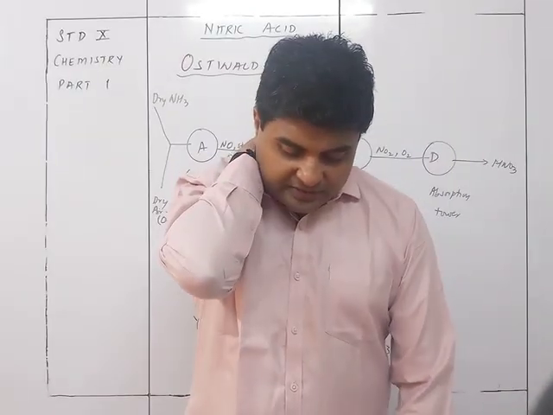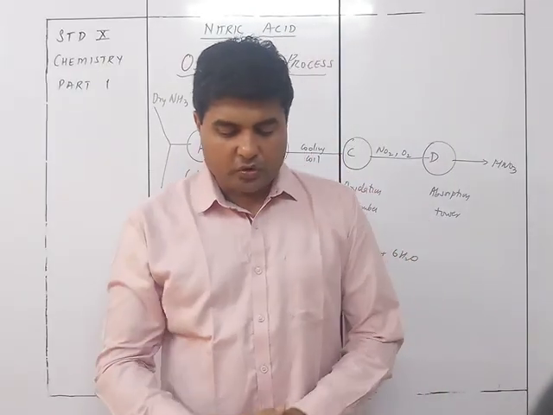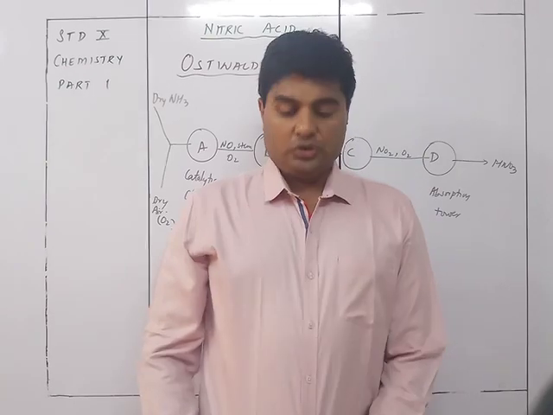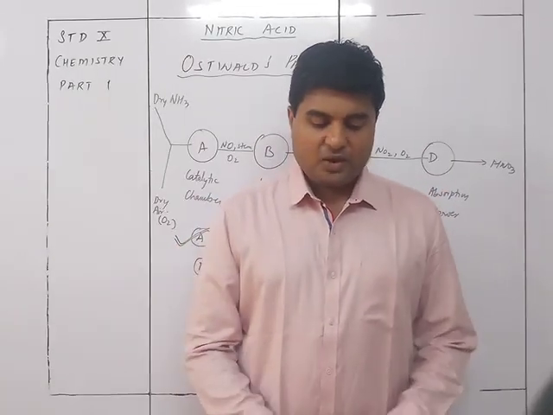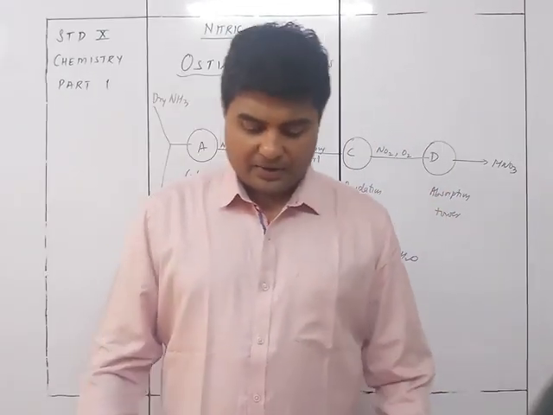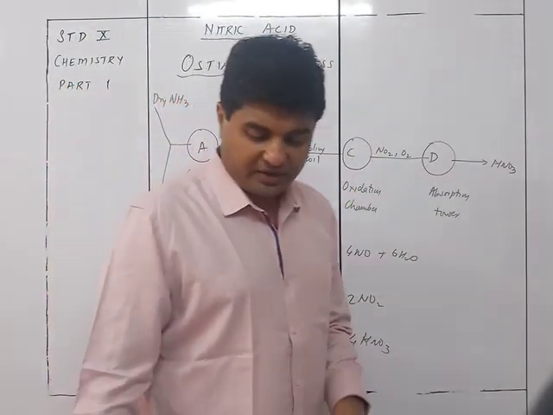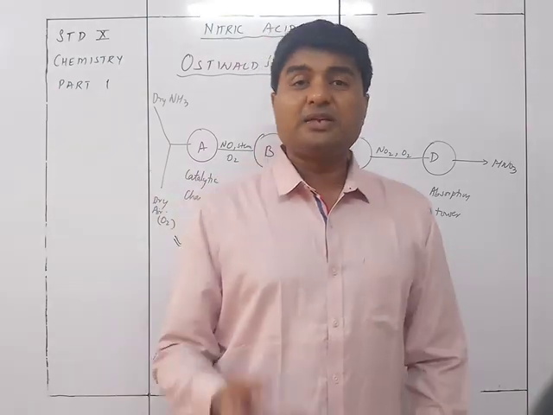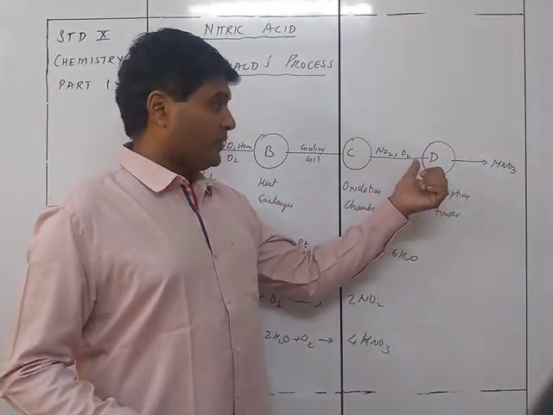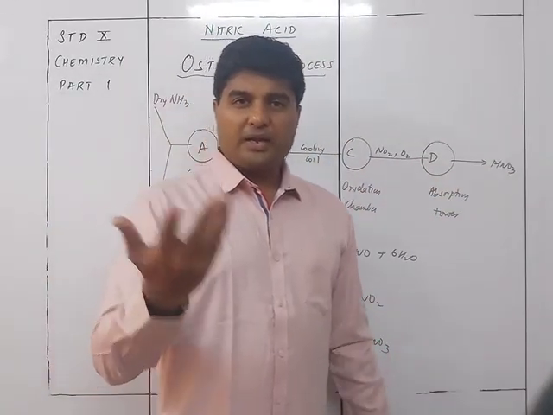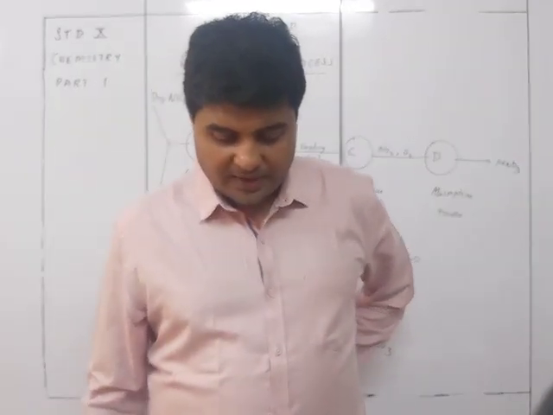Lastly is the oxidation chamber, wherein NO plus O2 gives you NO2. Low temperature is used since it facilitates easy oxidation of nitric oxide to nitrogen dioxide. So for easy oxidation, you use a lower temperature, only 50 degrees Celsius. It also minimizes the decomposition of NO2, because vapors will be formed and you don't want it to decompose, which is why you keep it at a lesser temperature.